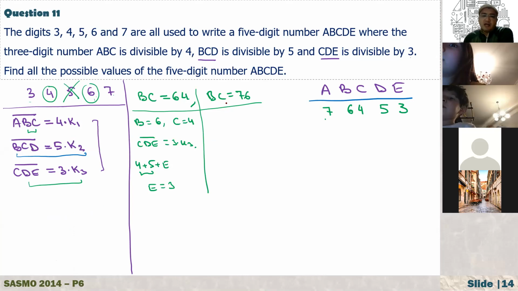The second one is, how about BC is equal to 76? Another choice. Here, B is equal to 7 and C is equal to 6. Again, if you look at CDE, C equals 6 and D equals 5, so 11 plus E. I have already used 7 and 6, so for E I have only 2 choices.